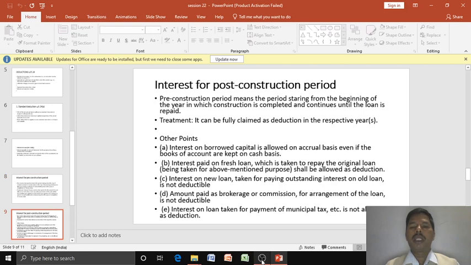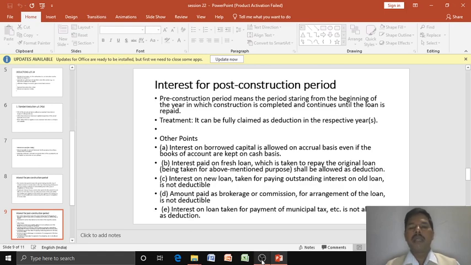Interest for the post-construction period means the period starting from the beginning of the year in which the construction is completed and continuing until the loan is repaid. Treatment: it can be fully claimed as deduction in the respective years. Here we have to understand that for houses which were built before 2017, 2 lakhs can be claimed as deduction.